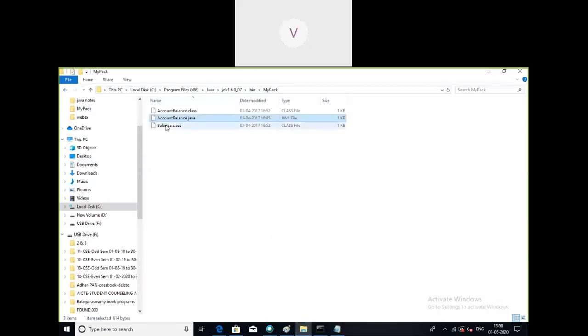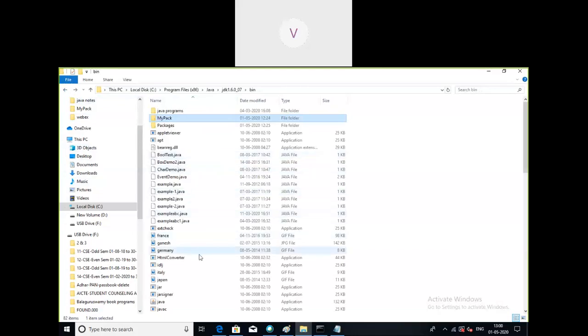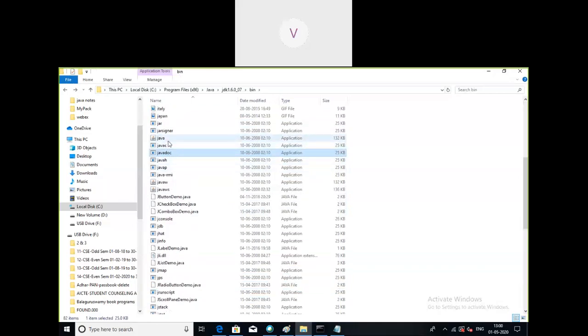The better way is to store the source file AccountBalance.java here itself. If you want, you can place it outside in the bin location, like how we used to do till now. Till now, we have stored all our Java files in the bin location, because javac and java are present in the bin location.